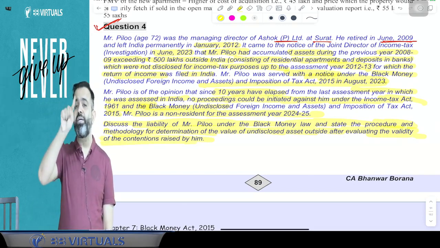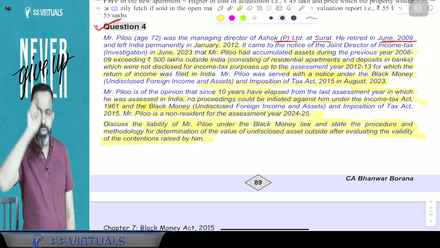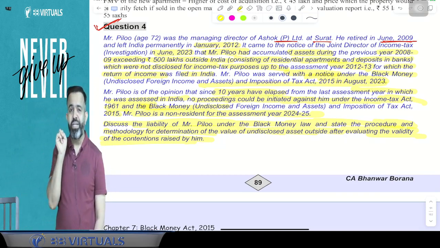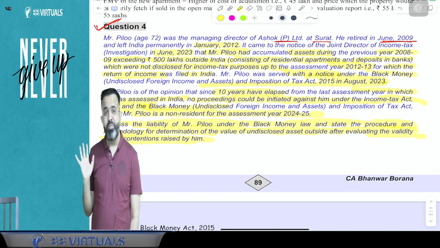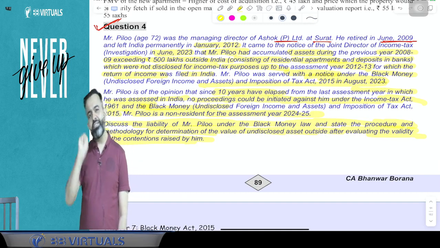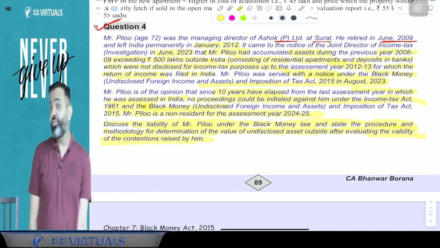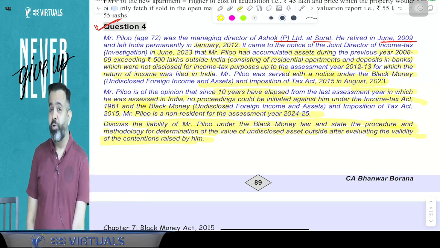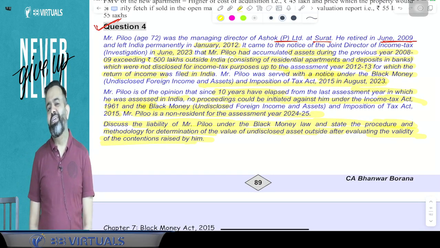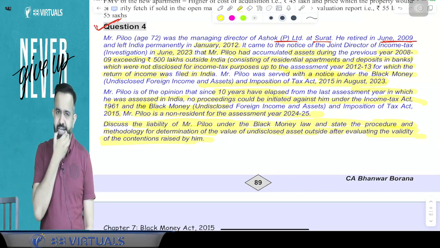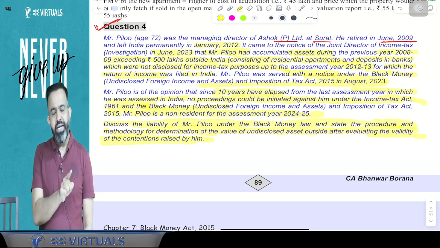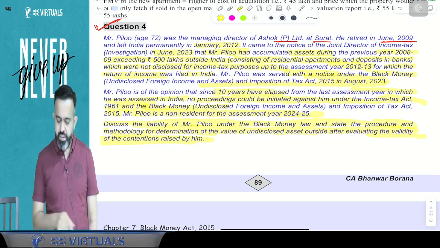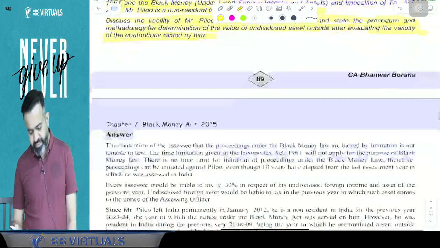Guys, you know that the 10-year limit is in the Income Tax Act. In income tax, we have discussed income escaping assessment. You know that after 10 years the case will not be open. But guys, in the Black Money Act, there is no limit of 10 years. Even if you acquired the asset in 1972 and it was not disclosed, and in the current year they come to know about that asset, then they will charge the tax. So the 10-year limit is not applicable in the Black Money Act. It is applicable in the Income Tax Act, but under the Black Money Act, it is not applicable. So guys, in the case of Pilu, the notice is valid, and under the Black Money Act, they may assess all the assets, and Pilu is required to pay tax at the rate of 30%.